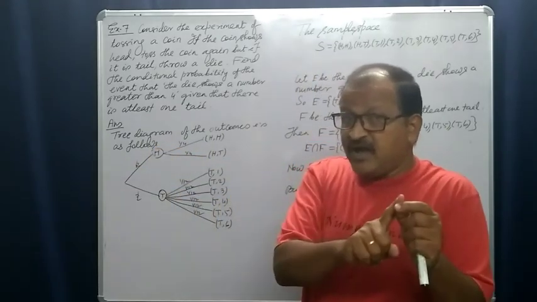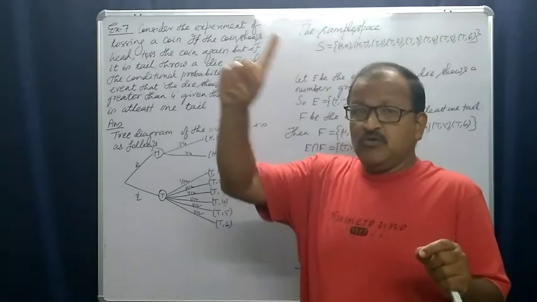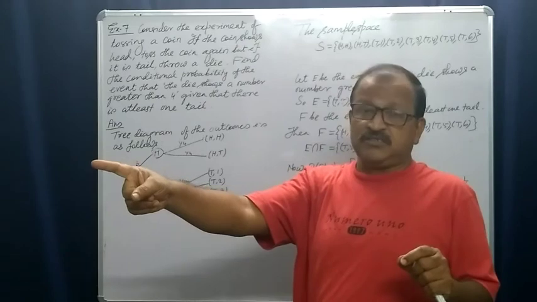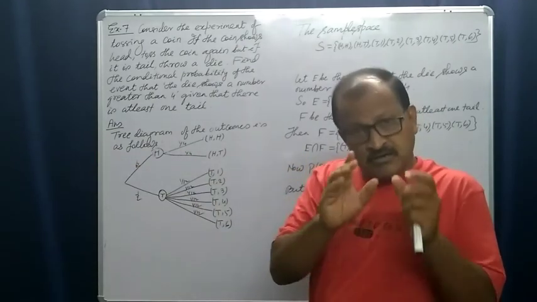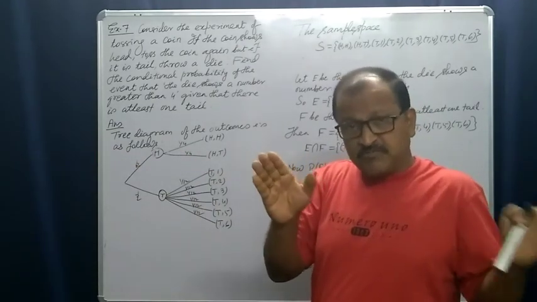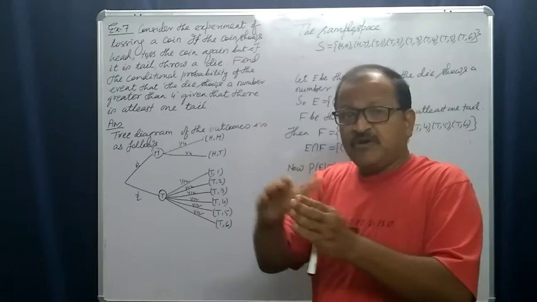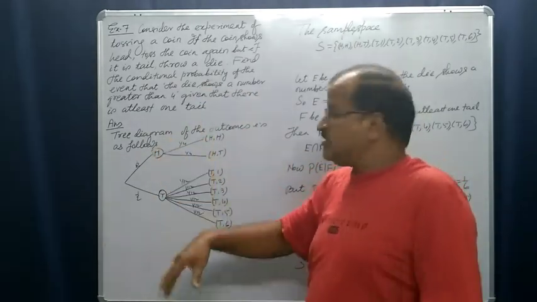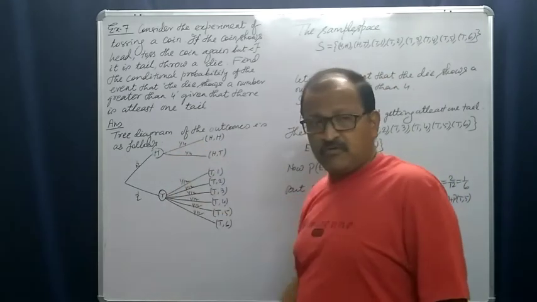And from that half, the probability of getting head in the second toss is half. That means from the original it is half into half, half of half, that is 1 by 4.